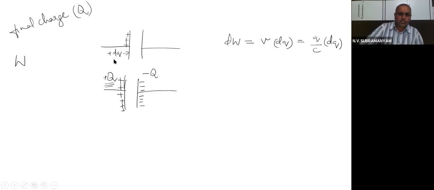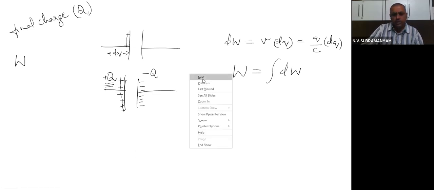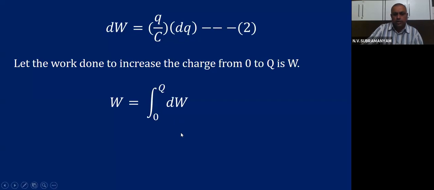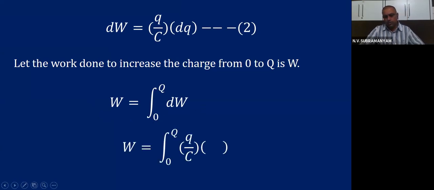To add a small charge dq, work done is dW. To add a charge capital Q, work done is how much? W. You know in first year intermediate you also did this type of derivation. Then W can be easily evaluated by using the integration of dW. Right or not? That means in the derivation, let the work done to increase the charge from 0 to Q be W. Then W can be calculated by the formula integration 0 to Q dW. Then W is 0 to Q, and what is the dW value? Q by C dQ.